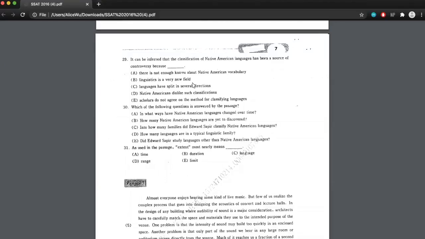B, linguistics is a very new field. Whenever I come across questions in which I'm not sure if I'm supposed to know the background information about this, don't kick yourself for not knowing the answer to the question. See if it's supported by the passage, and it's not mentioned in the passage at all. So I'm not going to go with that because it's just not in the passage. If it were the other way around and I didn't know anything about it, but it was mentioned in the passage, then perhaps it could be an answer. But in this case, it's not.